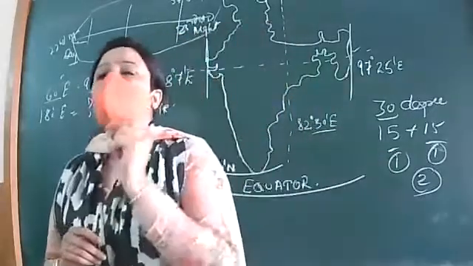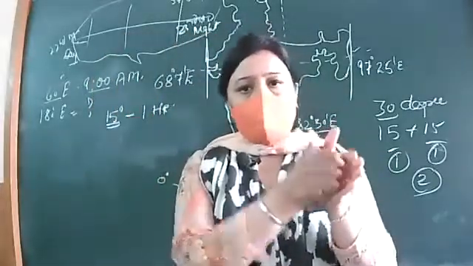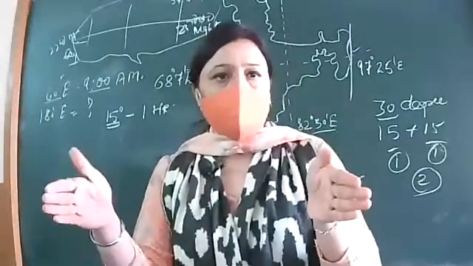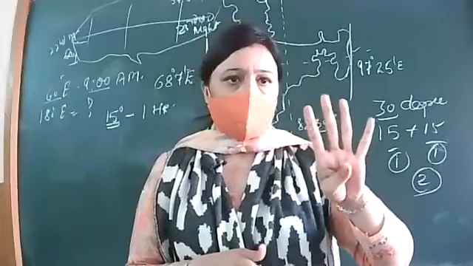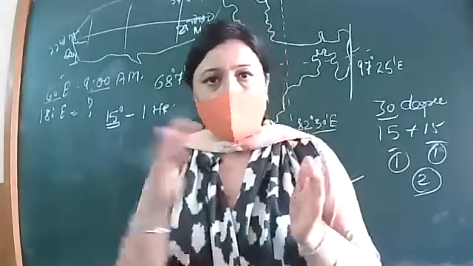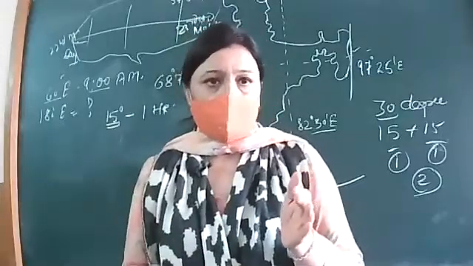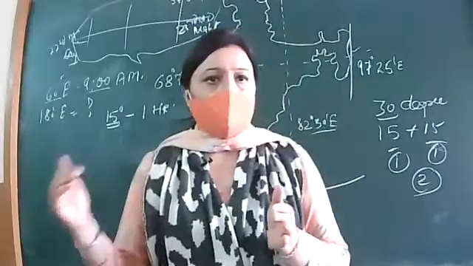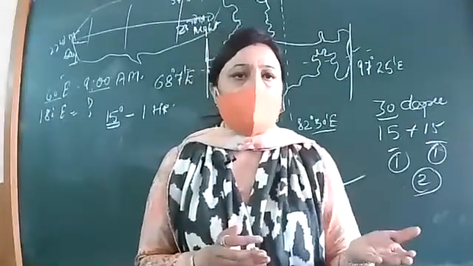Next point, Bhumika, for you. If we are moving from 0 to 1 degree, there would be a difference of 4 minutes. If on 0 degree timing is 4:08, on 1 degree timing would be 4:12. Got the point? If you are moving towards east, time would be added. If you are moving towards west, it would be subtracted.